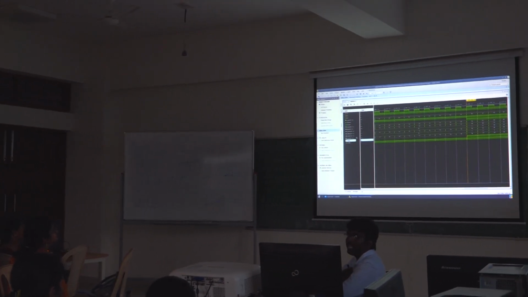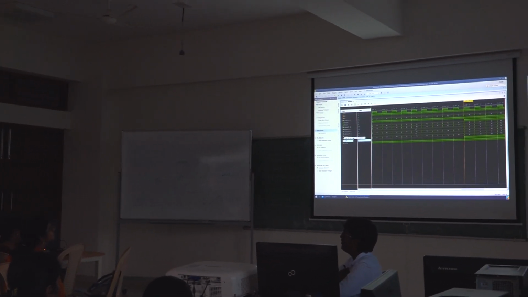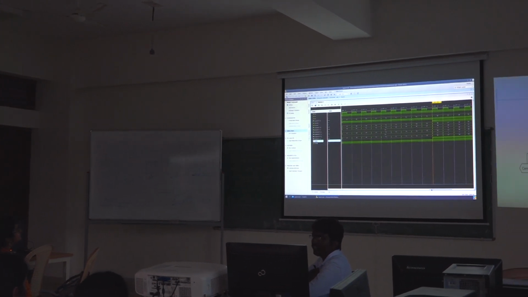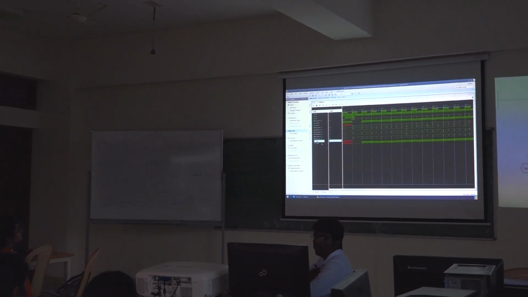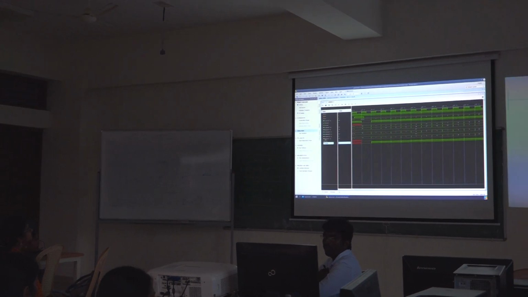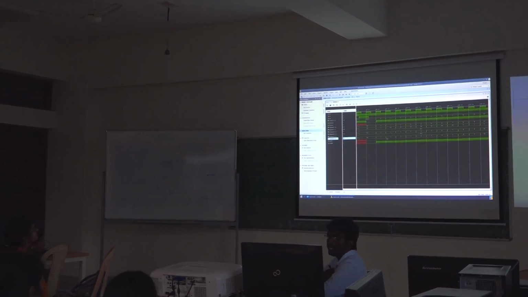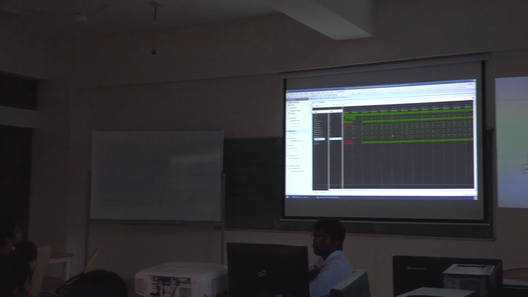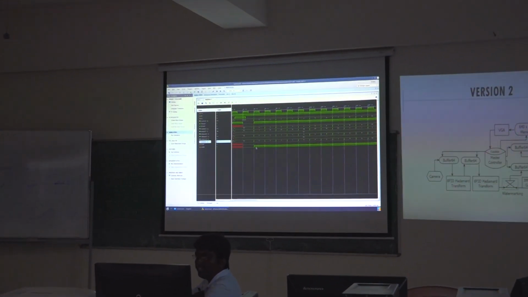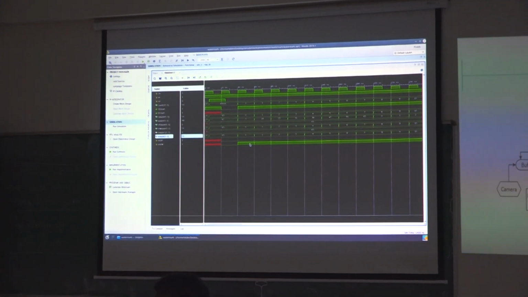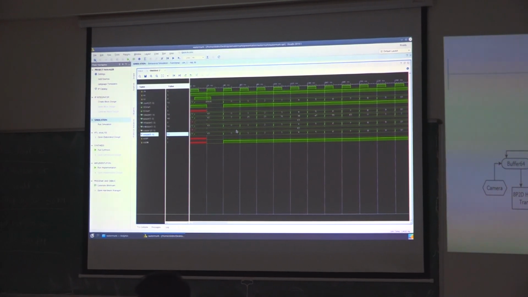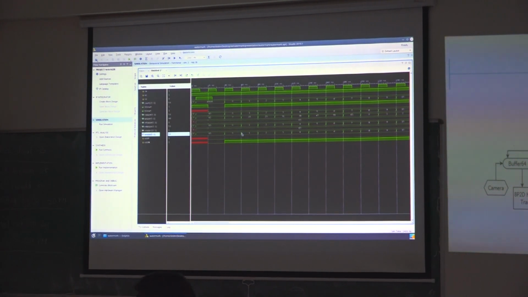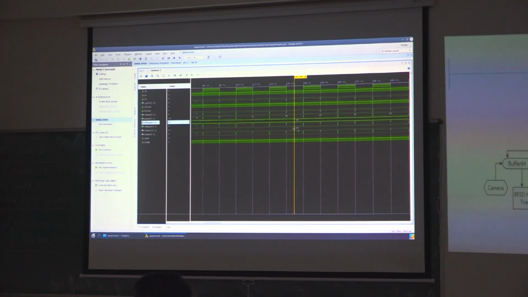Similarly, the address for the particular thing. That means if it is an odd signal or even signal, what kind of address it has to read or write. If it is an odd write, in the address, whatever it's showing, you can see 0, 1, 2, 3, 4. Similarly, the other address is 0, 1, 2, 3, 4. If odd read is low, initially till the first frame completes, it should not do anything. It is maintaining the initial state of 63.